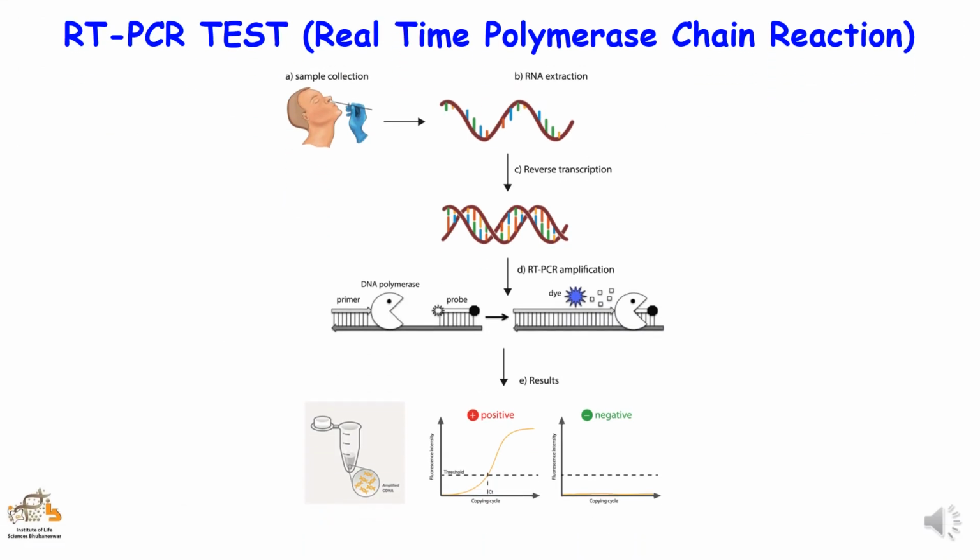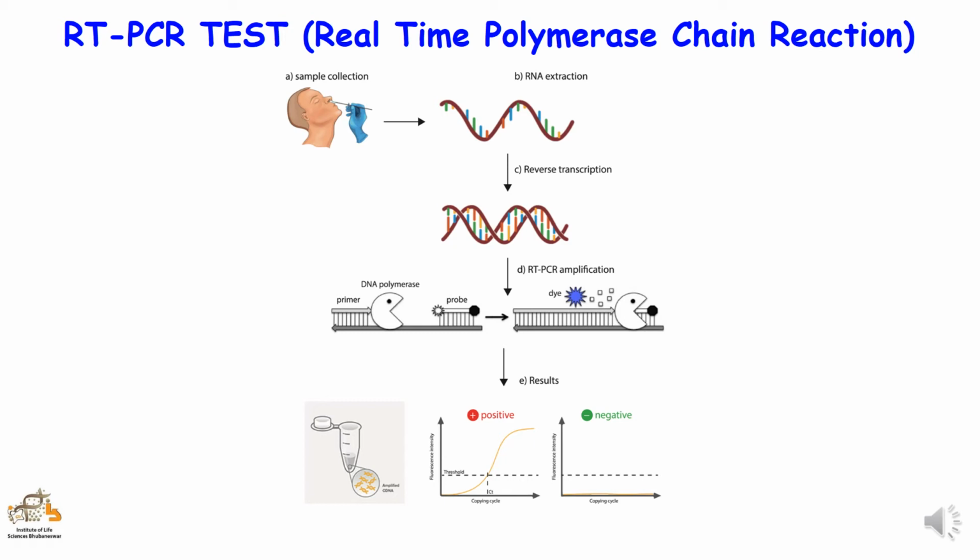Here at ILS, we perform the RT-PCR test, that is the real-time polymerase chain reaction, where oral and nasal swab samples are subjected to RNA extraction followed by reverse transcription. This reverse transcribed RNA is then subjected to RT-PCR amplification, where the enzyme DNA polymerase will amplify the primer attached to the viral gene. This enzyme not only has the ability to amplify the primer, but also detaches the probe from the quencher. This probe then sends a fluorescent signal to the RT-PCR machine.